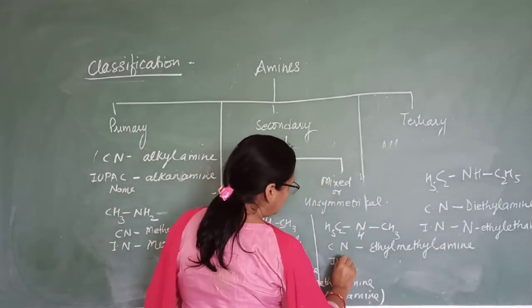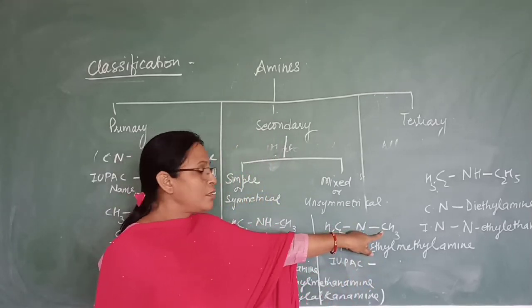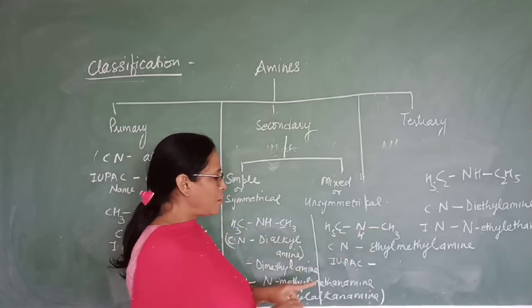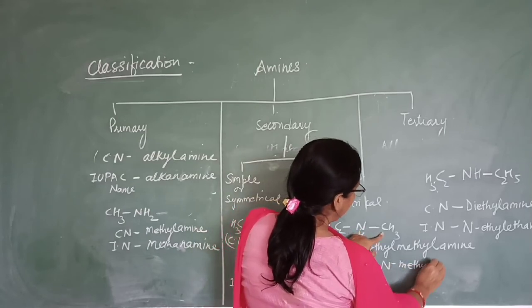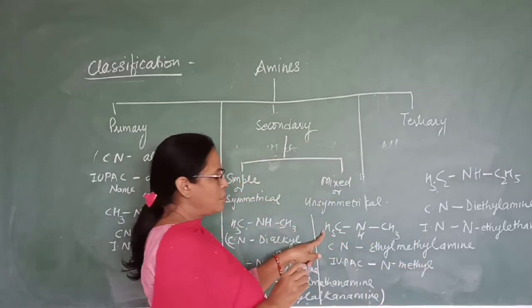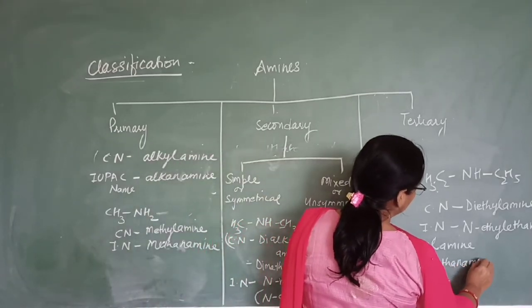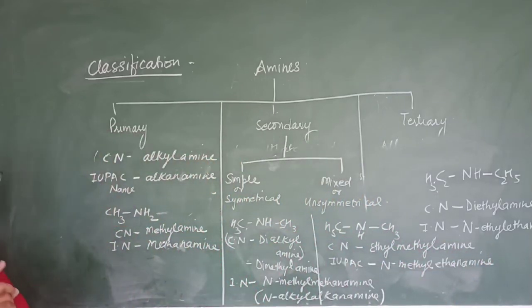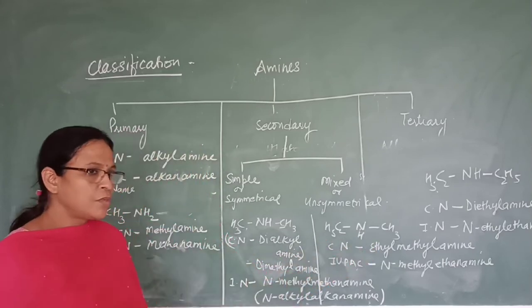For IUPAC name, now the one which is smaller, that is substituted, that you have to attach with nitrogen. So here N-methyl, and the larger chain you have to write as amine. So N-methyl ethanamine, right? N-methyl ethanamine. The smaller group is attached with nitrogen, and the longer chain, it is named as amine.